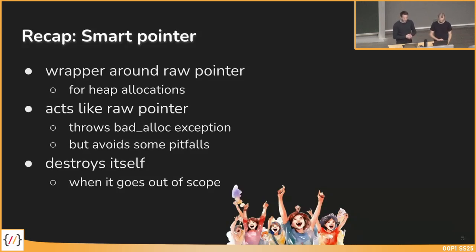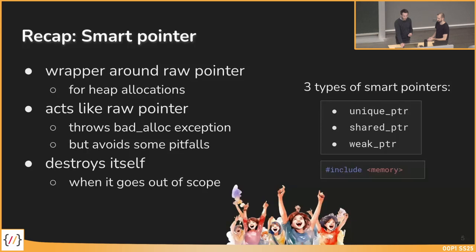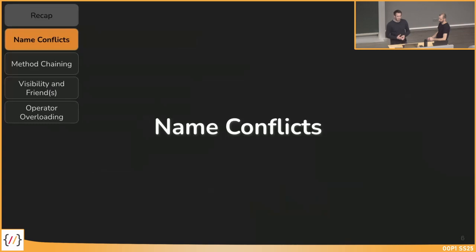A further advantage is that they destroy themselves at the end, so there's no need for further memory management on our side. There are three types of smart pointers: the unique pointer, the shared pointer, and the weak pointer. If we want to use them, we need to include memory. That's the recap for today.